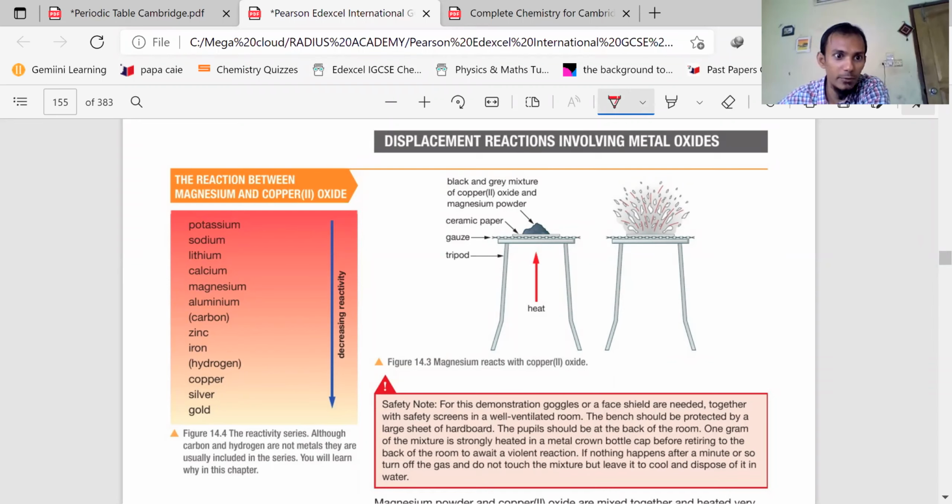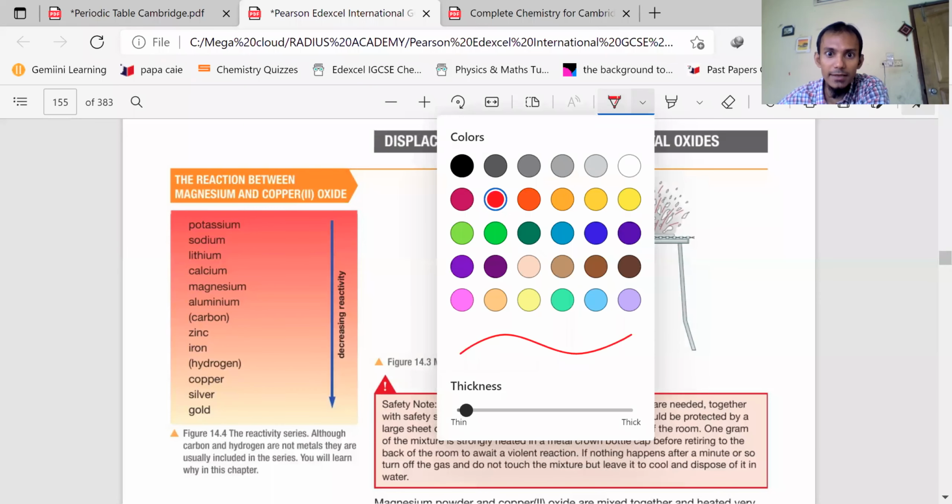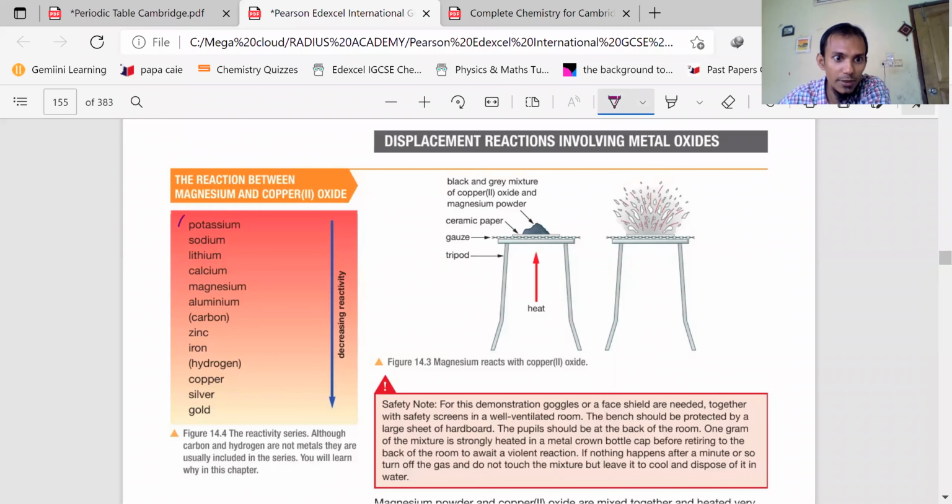You see the first three elements are group 1: potassium, sodium, lithium, and you know more than this already. Then calcium, magnesium. Calcium is below in the group and magnesium is above.